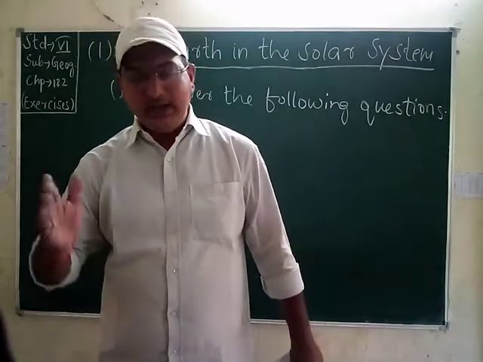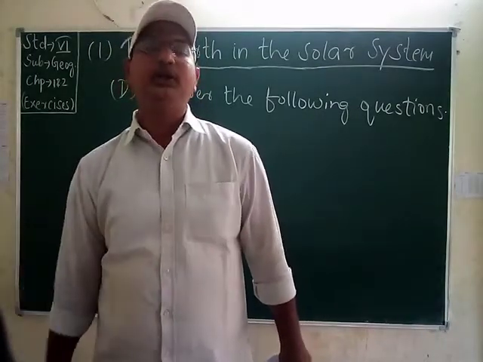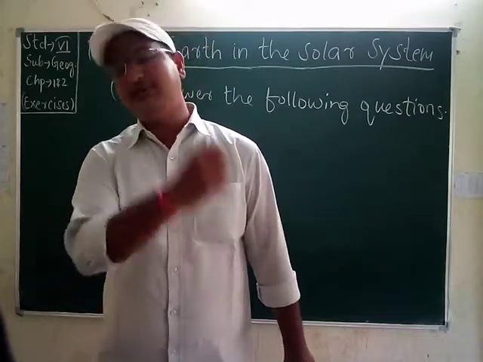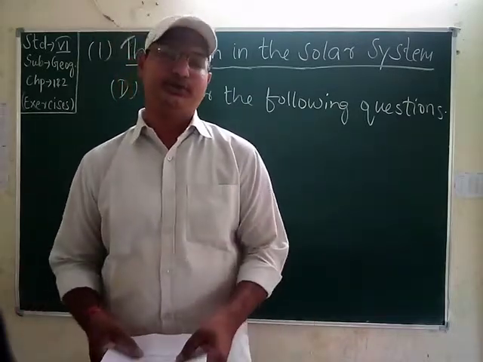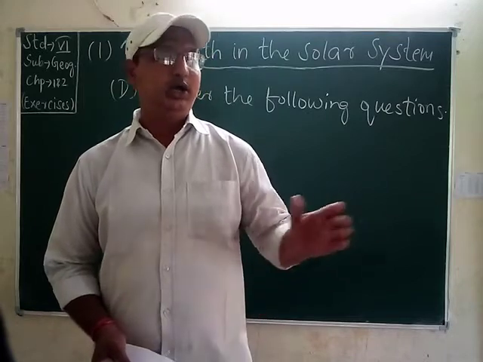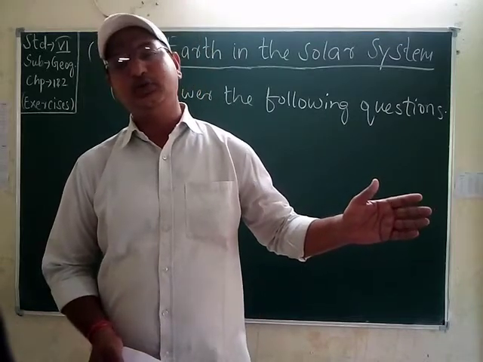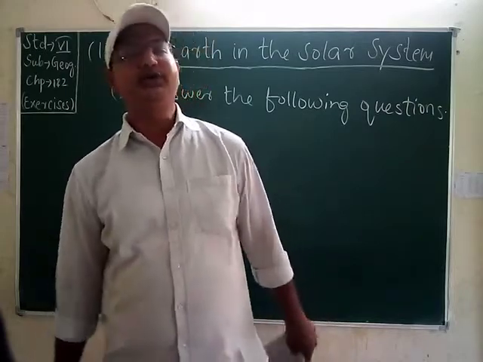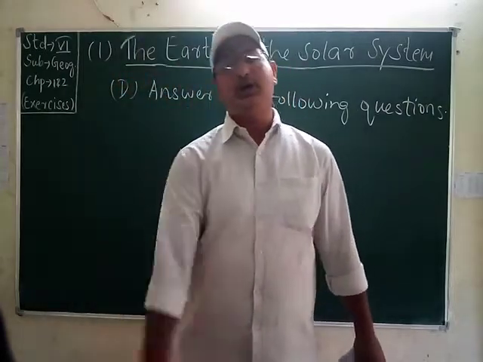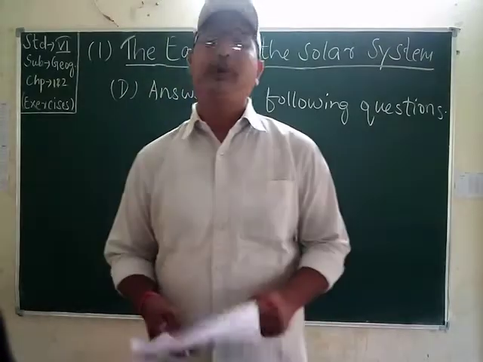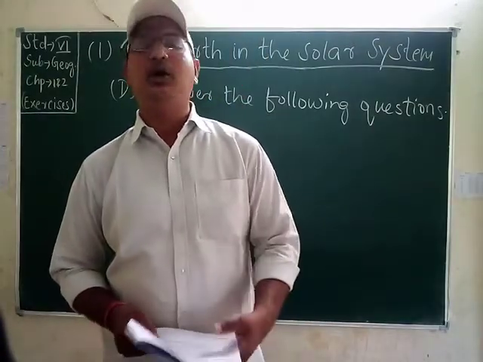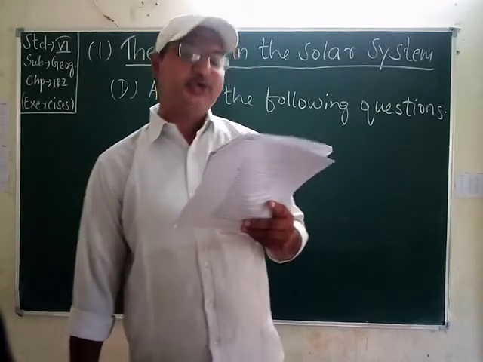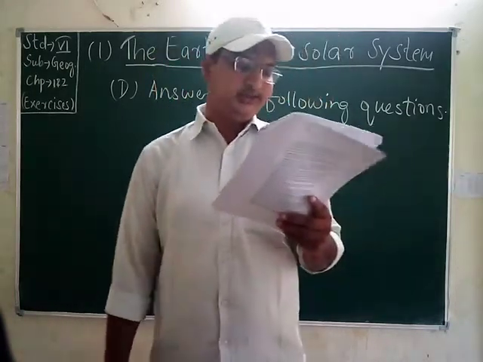Yes, if it had been a little bit farther from the sun, we would have faced only the cold season throughout the year, and if it had been much nearer to the sun, we would have burnt in the rays of the sun. So the position of the Earth is so unique, so perfect that life is possible on Earth. The temperature on the Earth supports life on it. Yes, it's true, students, as I have told you.